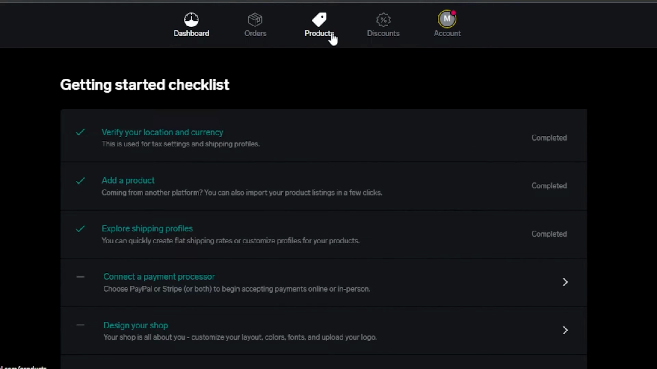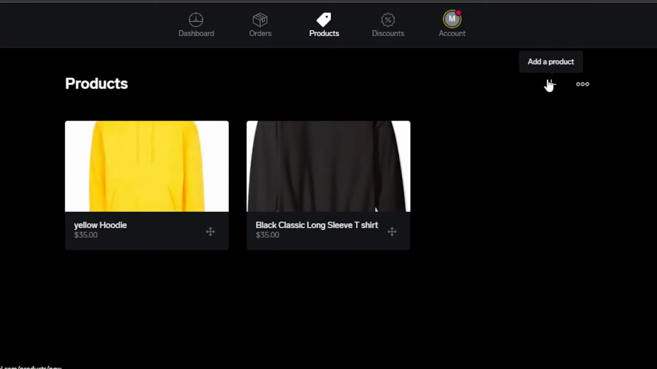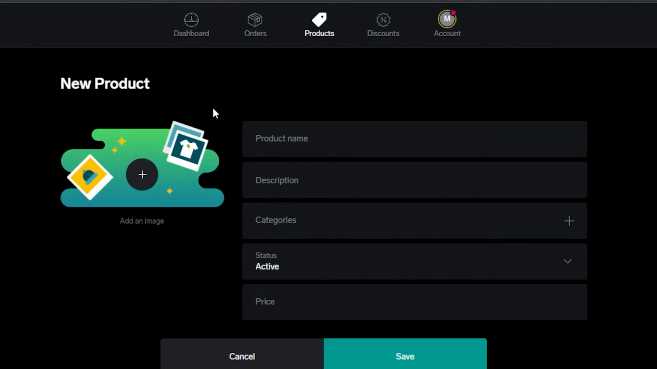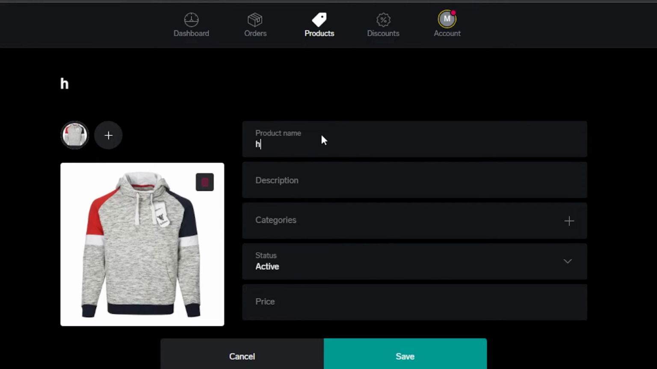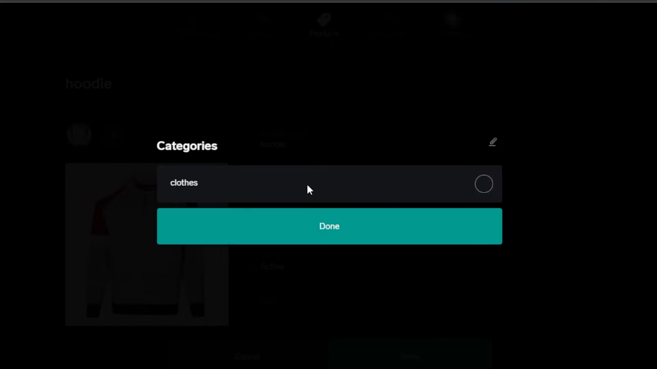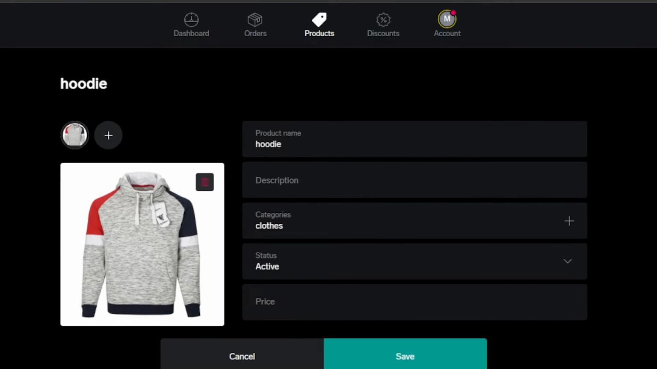So I'm going to go to the product section here, and we will create a new product. You will upload the product image here, add product name, description, and category. So let's add a product name. You can see we can upload an image, then add product name, description. In categories, you can create different kinds of categories on your shop.